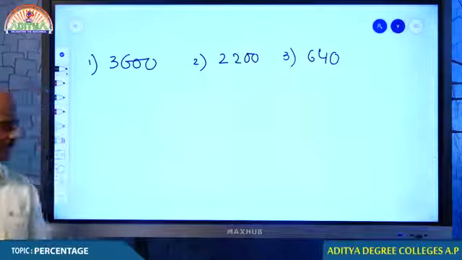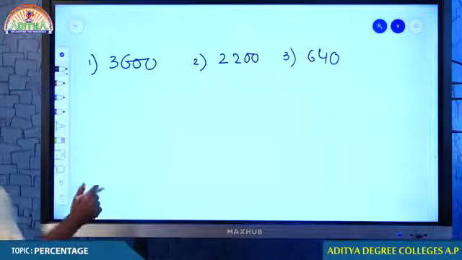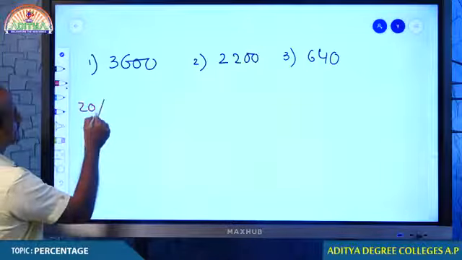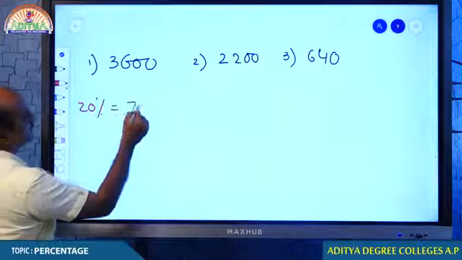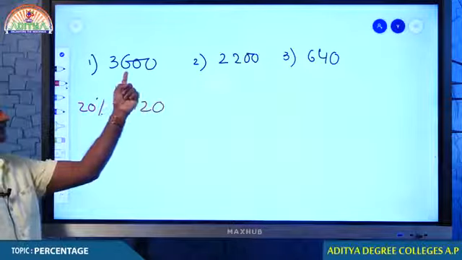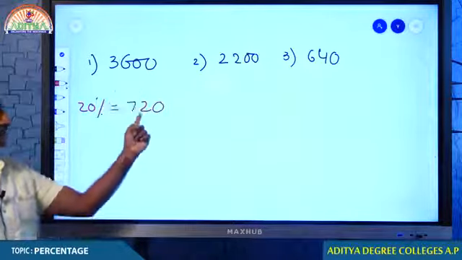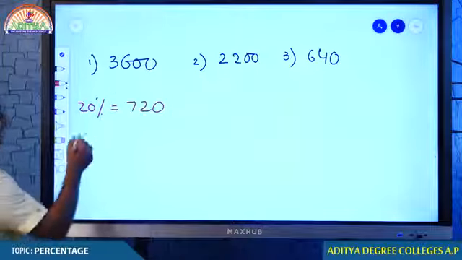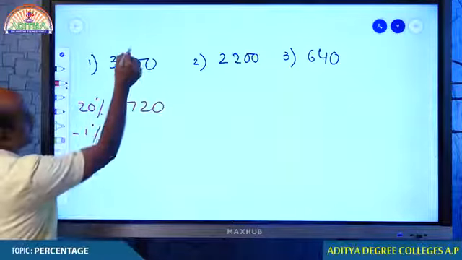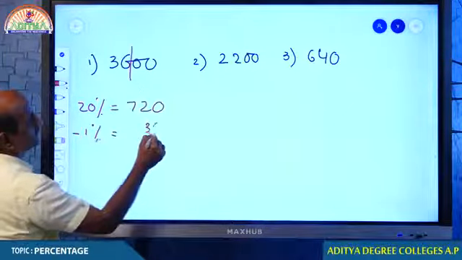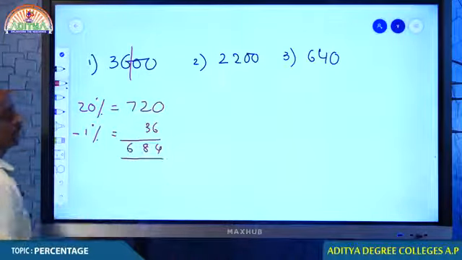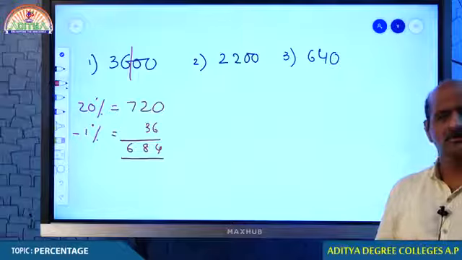Come on, students. 19% means what is the process? Tell me, students. First we get 20%. What is 20%? 720, because every 10% is 360, 360, so 720. From which we reduce 1%. How much is 1%? 36. If you reduce 36, you will get your answer. Therefore, your answer is 684. Okay? Come on, do the remaining questions. I want to check how you are doing.